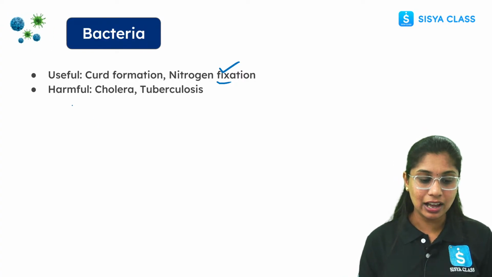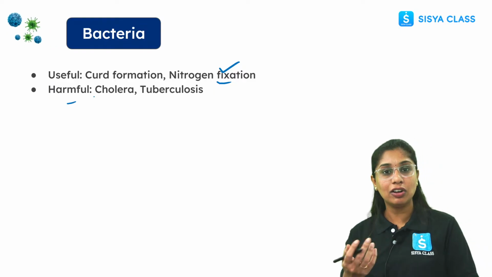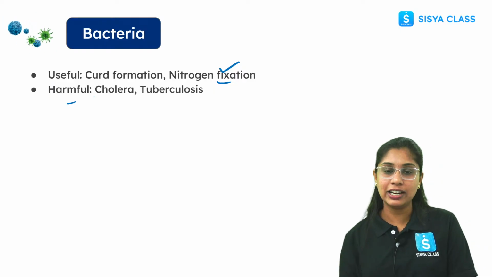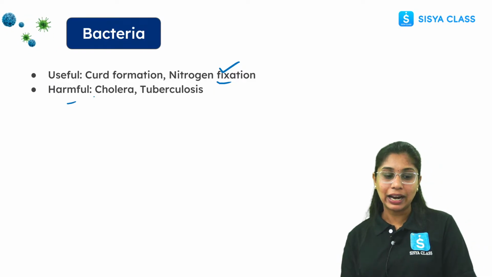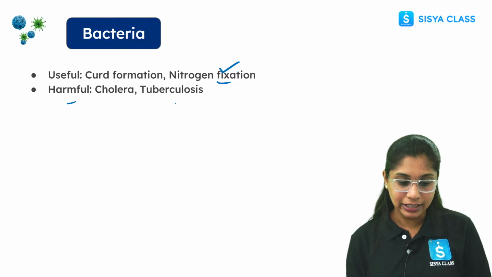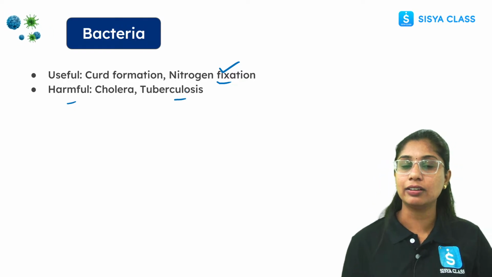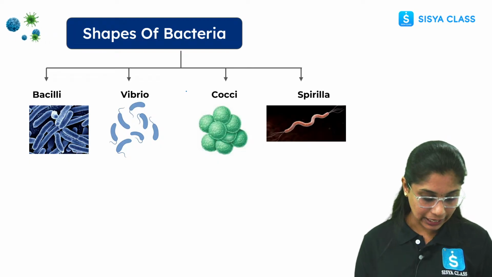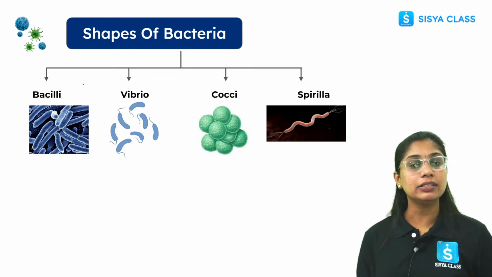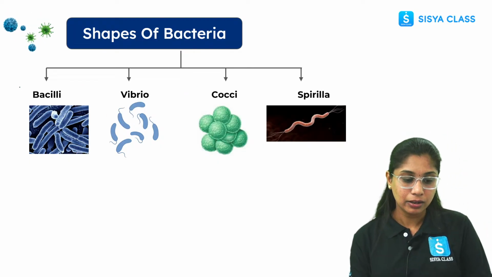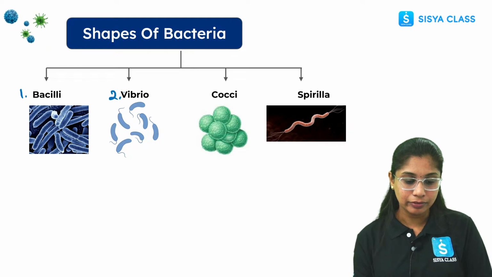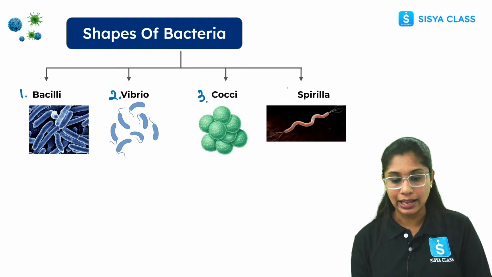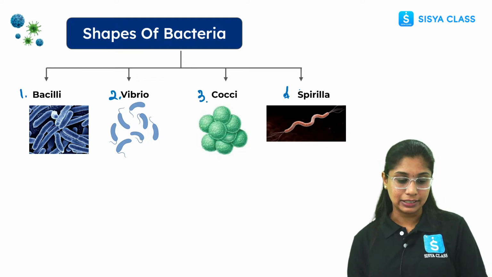Then if you see the harmful effects also, like cholera. Cholera disease is caused by a bacteria, that is Vibrio cholerae. Then tuberculosis, very harmful, right? Now coming to the shape of the bacteria. It has four kinds of shape: bacillus, vibrio, cocci and spirilla. So what are these, everyone?